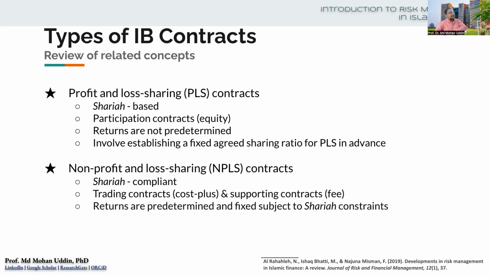And the returns are predetermined and fixed, subject to Sharia constraint. You remember that we have already mentioned that every arrangement of NPLS must be Sharia compliant. So if Sharia allows, then a predetermined and fixed return is possible. For example, a fee that has been decided. So it is a pre-decided fee, but it has to be Sharia compliant. Sharia must not prohibit it.